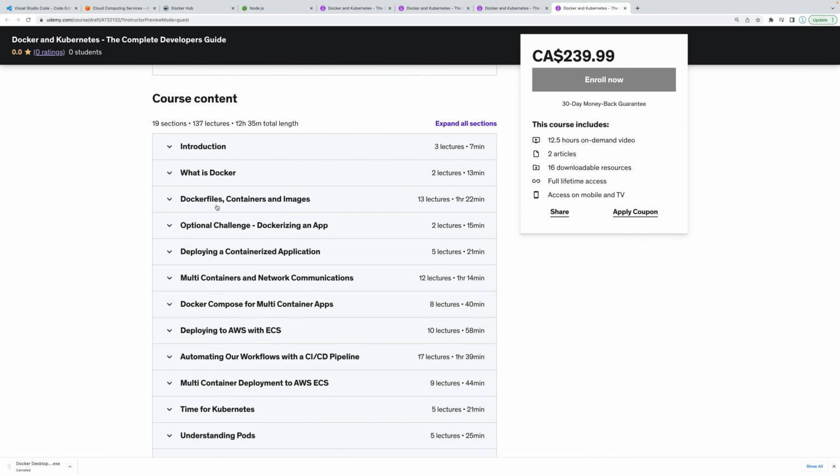There are so many other concepts, like deploying a multi-container application, deploying it to AWS with ECS. We've also spent quite a bit of time learning the best ways to build a CI/CD pipeline. We also learn about Kubernetes, all of the different Kubernetes objects, and then we also deploy this to AWS, and we also build a pipeline.